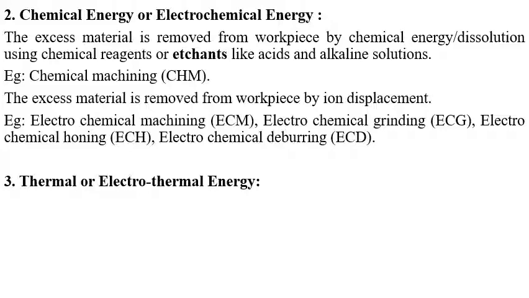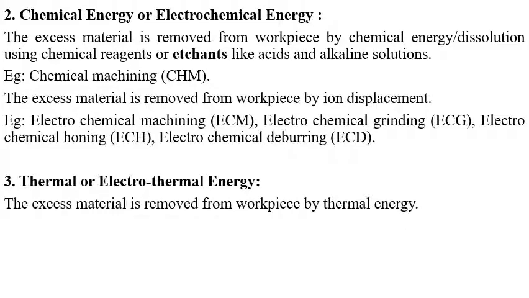Nevertheless, these advanced machining processes cannot fully replace conventional machining processes. These processes are just alternative methods to conventional machining methods. And last is thermal energy or electrothermal energy. Here the excess material is removed from the workpiece by using thermal energy or a combination of electrical and thermal energy.